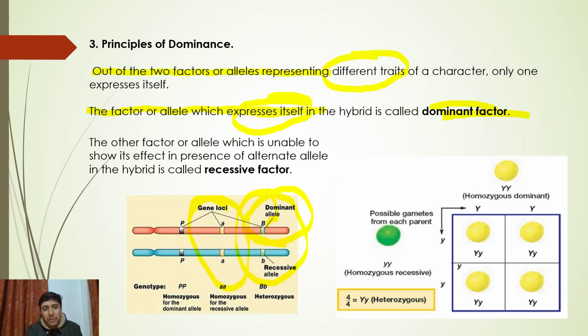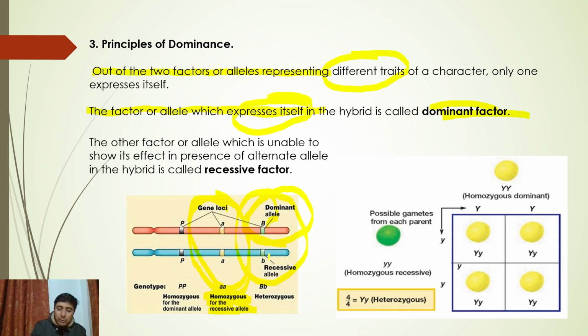Are you guys following me? In this case, when it has similar recessive alleles, it will show its effect. That is what we call homozygous for a recessive allele. When it is homozygous for the recessive allele, the recessive allele will show its effect. But when the recessive allele is in the presence of its alternative allele, it will not show its effect. That's why it's called a recessive factor.